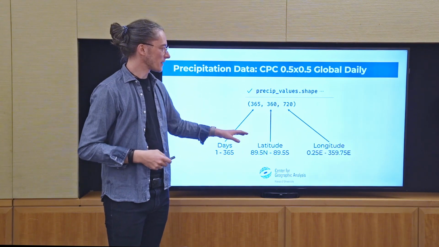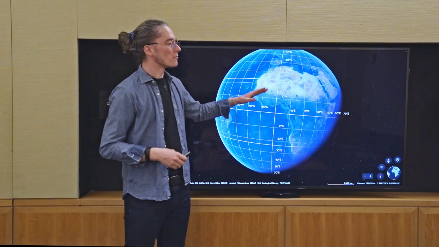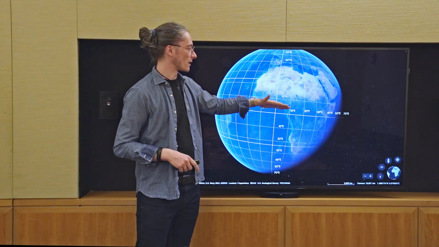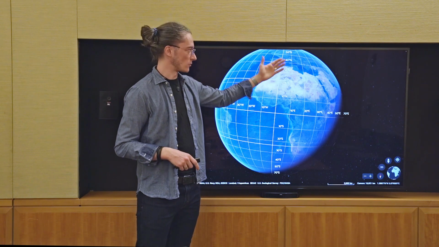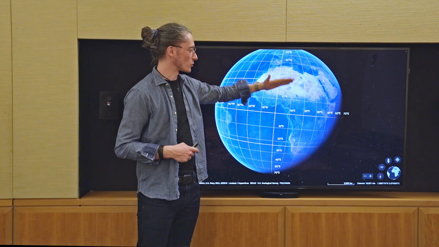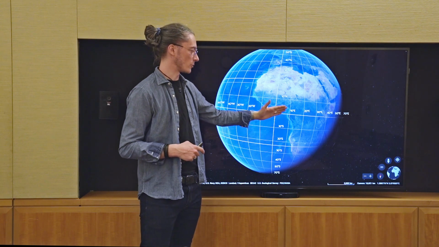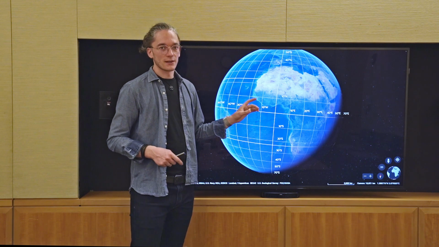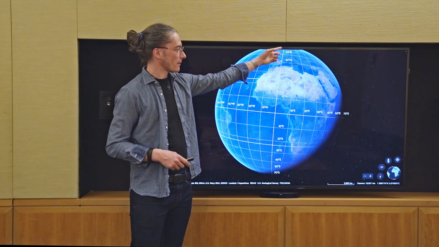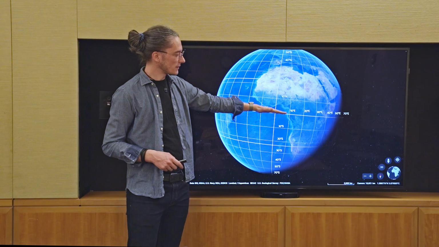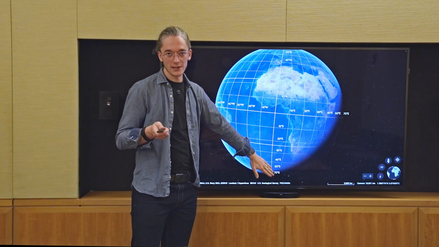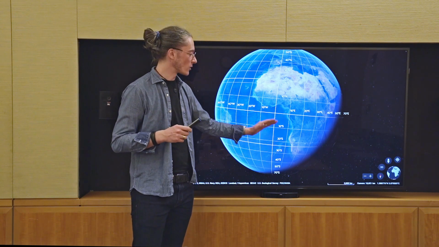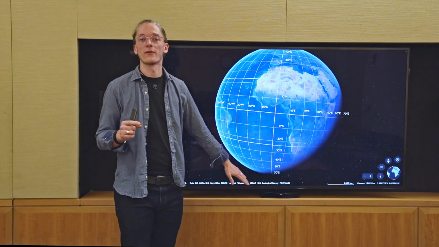This is a picture from Google Earth. We go 90 degrees from the North Pole towards the equator, then another 90 degrees from the South Pole towards the equator, or vice versa. Now in our array indices, we start at the top and go until 90 degrees, and then here we are at 180 degrees. But we have 2 times the resolution, so we don't only have every single degree, but 0.5 degree steps.